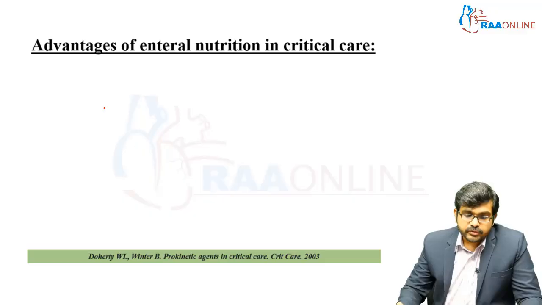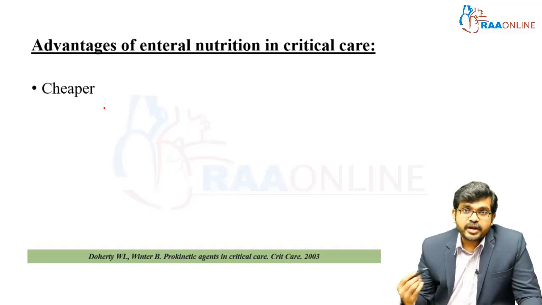The first thing we are going to see is the advantages of having enteral nutrition in critical care. What are the advantages of enteral nutrition? It is simpler and cheaper, and it is widely available, irrespective of what kind of resource setting you are working in.